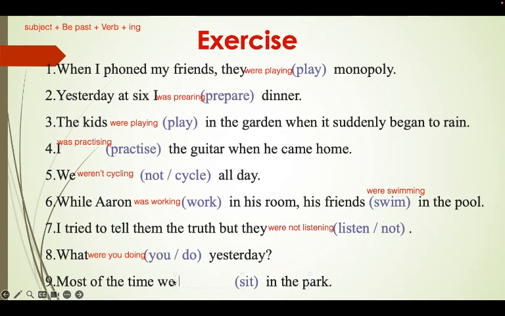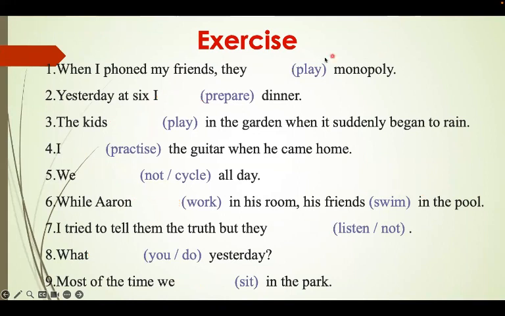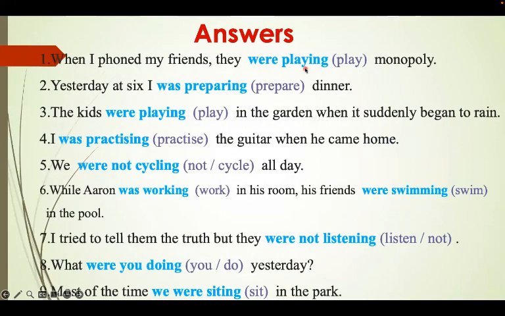We were, and we put the verb and we put ing. We were sitting in the park. These are the answers. So I'll give you a minute to correct all of them. This way it is more clear for you.